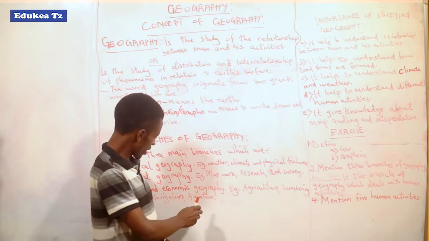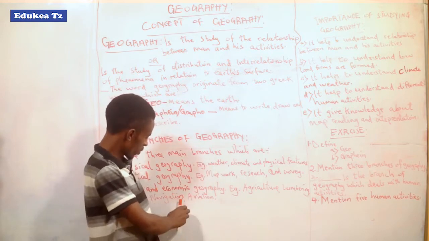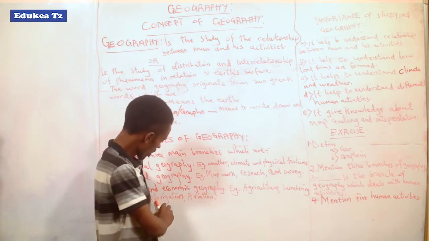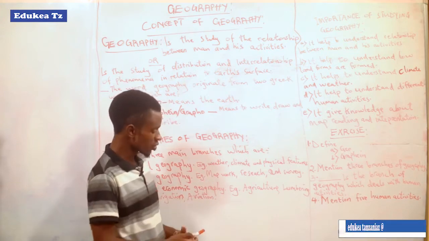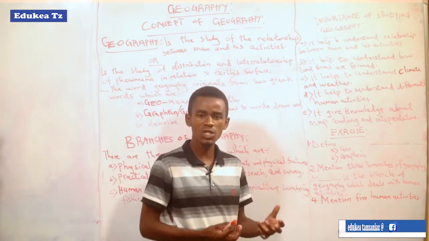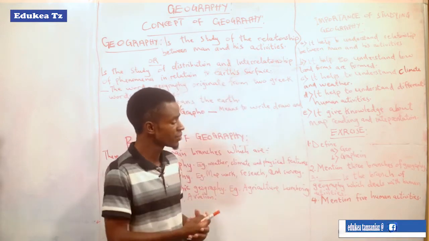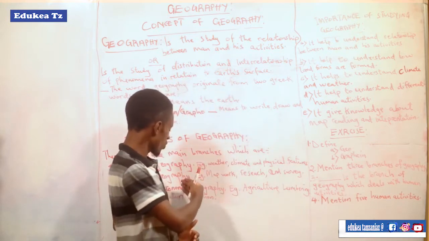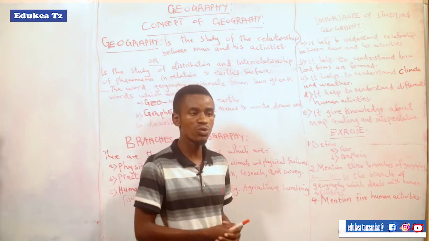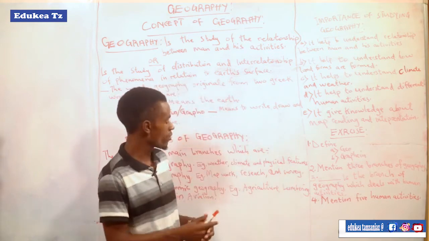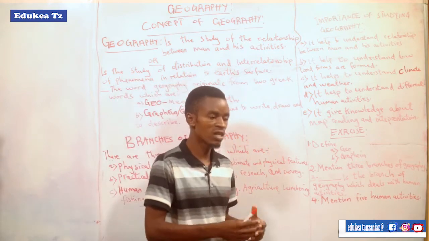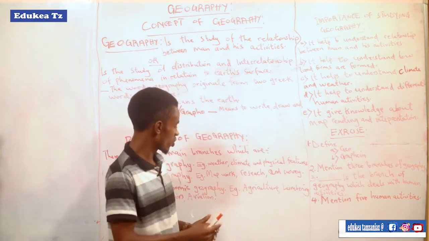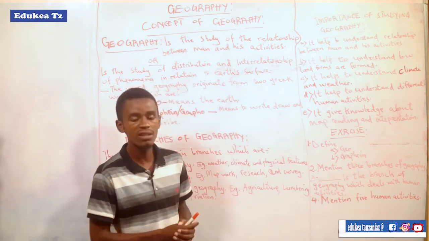But there is a contradiction. Many people tend to confuse navigation and aviation. Navigation means transportation of materials through water, maybe by using ships or different things which move in the water.